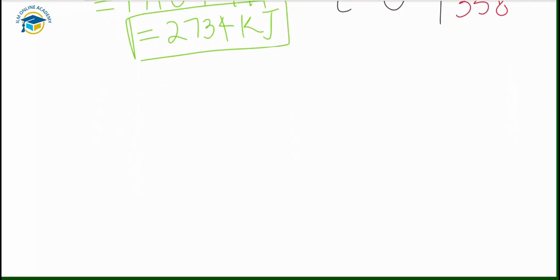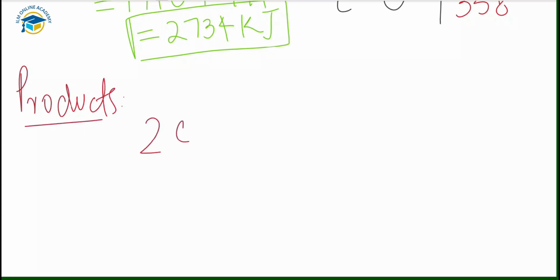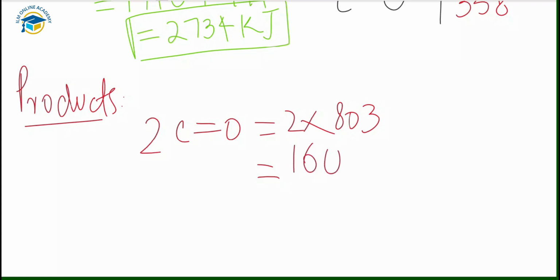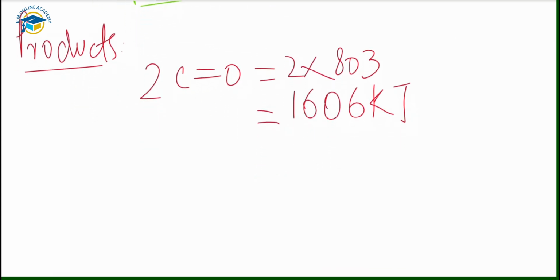Next we'll talk about the products, where the bonds are formed. On the product side we have two carbon double bonds with the oxygen, so you have to multiply the 2 with 803, that is the energy for the carbon oxygen double bond, and after multiplying it we have 1606 kilojoule. You also have to write the units with them, and we have 4 hydrogen oxygen bonds on the product side.